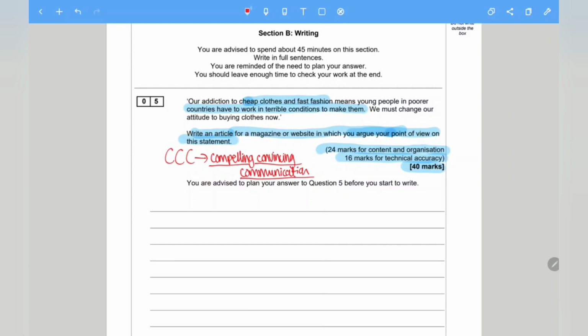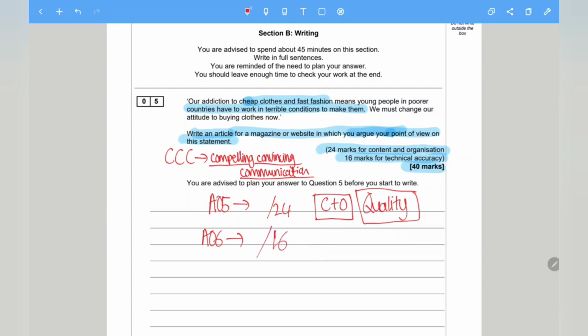Now, the question itself, remember, it's out of 24, so AO5 is out of 24 marks. And this focuses on the content and organization. So it's the quality of your ideas. Remember, quality over quantity. So focus on the quality of your writing. So you will get a mark for AO5 out of 24. And AO6, you will get a mark out of 16.